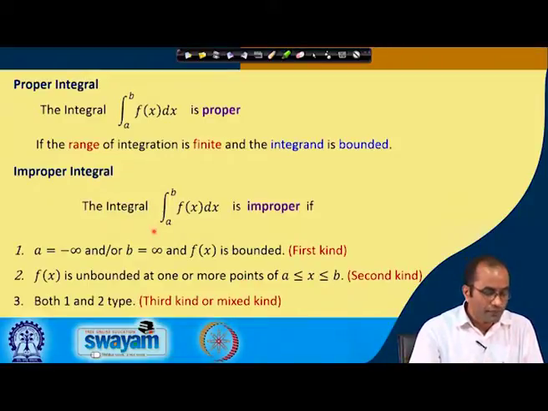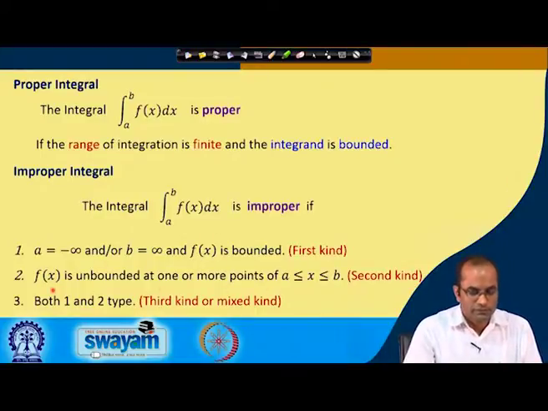and the range of the integral from a to b is finite. The third kind of improper integral is when we mix these two types. One of the limits, either a or b, is infinity or both are, as well as the integrand f(x) being unbounded at some point within the range of x. Then we call this the third kind of improper integral.